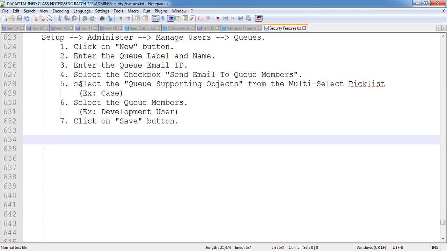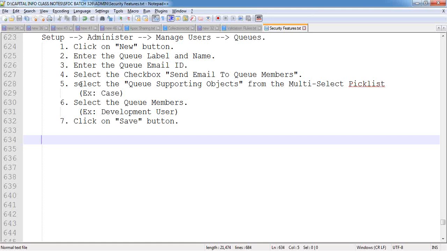The group object ID starts with 00G, right? Public groups information is also inside that group object, and queues information is also inside that group object. Then how can we differentiate which one is a public group and which one is a queue? Based on the Type field. If the type value is equal to regular, it means a public group. For queues, the type value is queue. That's it. Simple concept here. Based on the Type field, we can differentiate whether it is a public group or a queue.